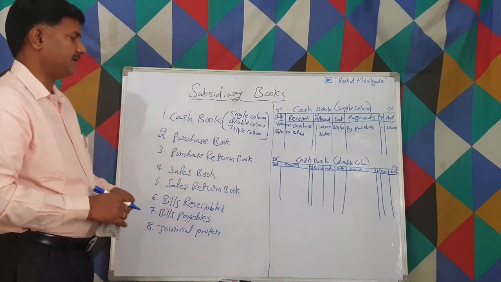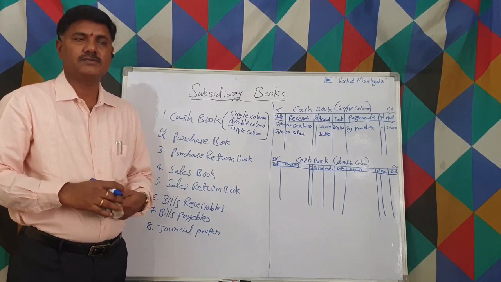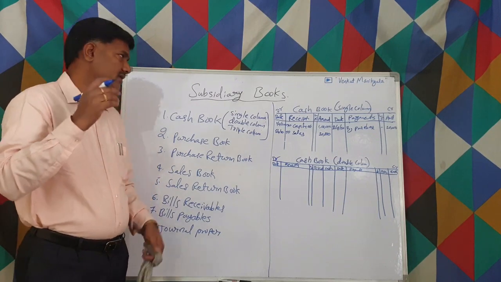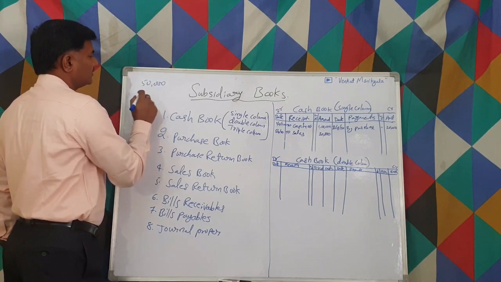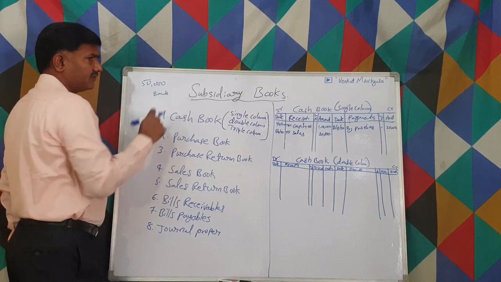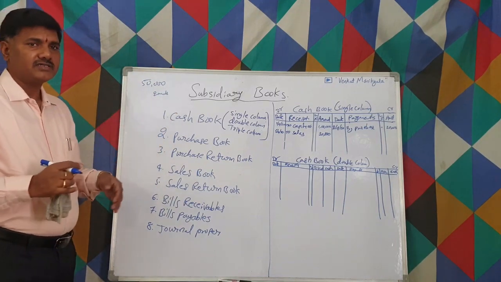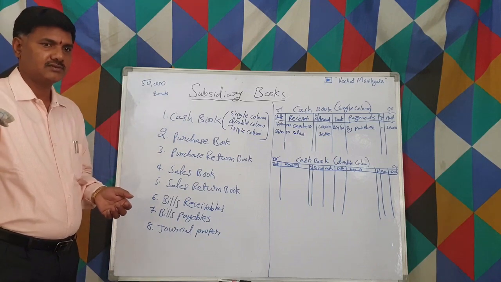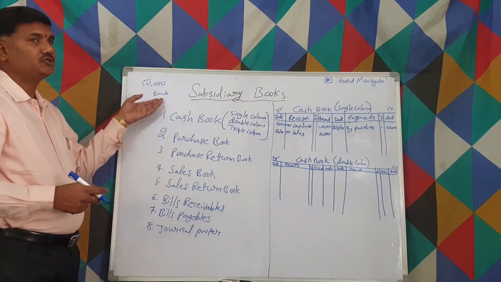For example, let us say we sold the goods, and they are supposed to pay 50,000 to us. They can pay after 2 months. This is the credit period we have given. But let us suppose we require funds and they also have funds. So when we request the customers, they pay before these 2 months.